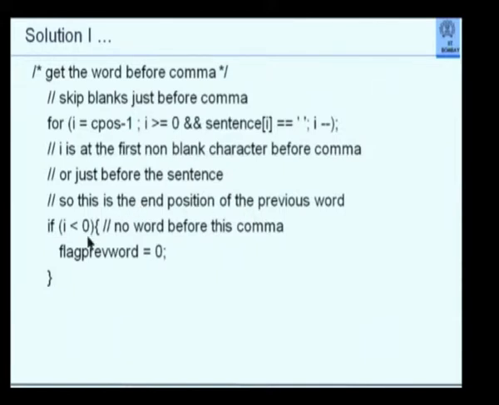If I is less than 0, because if I would have hit this, then I equal to 0, it would have executed. With I minus minus, it would have become I minus 1. There would be nothing to test, I would have come out. So that means somebody had put a comma right at the beginning. There is nothing beyond that. That was wrong, of course, but I am checking for it, and I am saying that I flagged previous word as 0. No word before this.